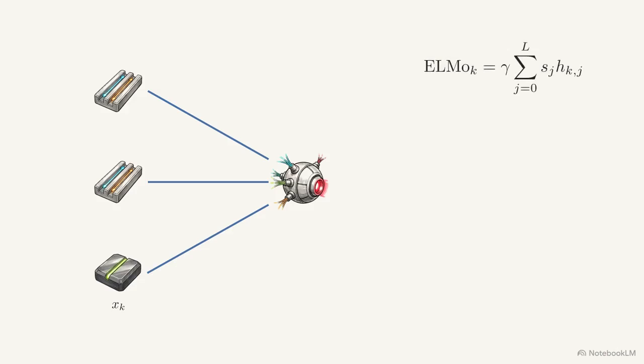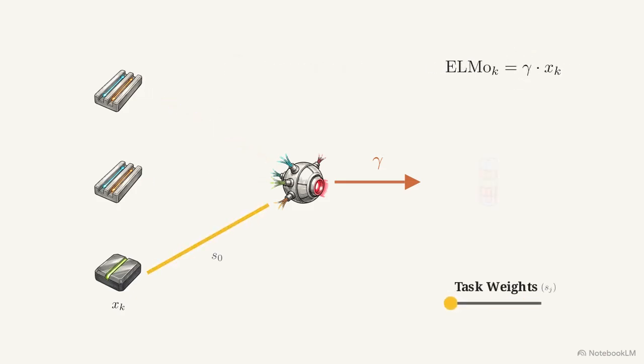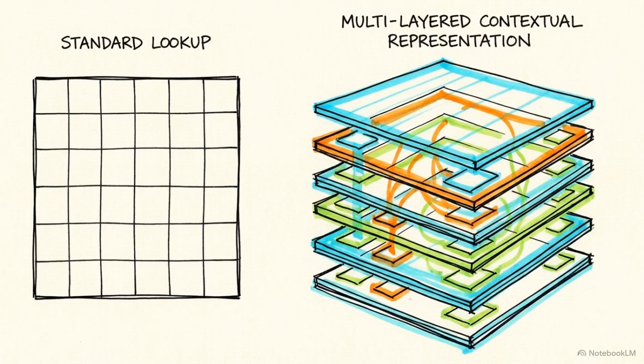This finding led to equation 1, the deep mix. All layer outputs route to a final summation node. The ELMo vector is calculated using parameters s_j, which are weights learned for each layer, then scaled by a global factor, gamma. This task-adaptive approach automatically learns to favor lower layers for syntax and upper layers for semantics. Furthermore, if weights favor only the base layer, the LSTM outputs zero out, perfectly collapsing the equation back into the static token vector, x_k. This mathematical elegance allows ELMo to function as a standard lookup or expand into a multi-layered contextual representation depending on the needs of the task.